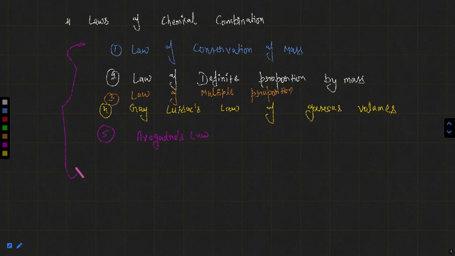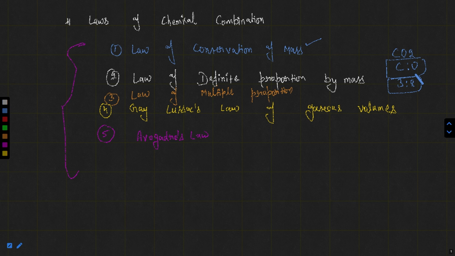These are the five basic laws that we had discussed in our previous class, and based on the ideas of these laws, today we are going to discuss Dalton's atomic theory, which is also very important. You know the definitions of these laws. According to the law of conservation of mass, matter can neither be created nor be destroyed. In the law of definite proportion by mass, if you are taking any compound, it contains the same elements with the same mass ratio. Like if you are taking CO2, the mass ratio of carbon to oxygen will be 3:8.